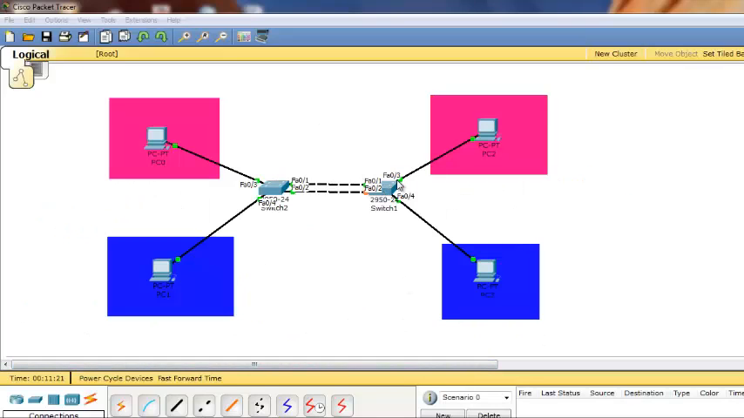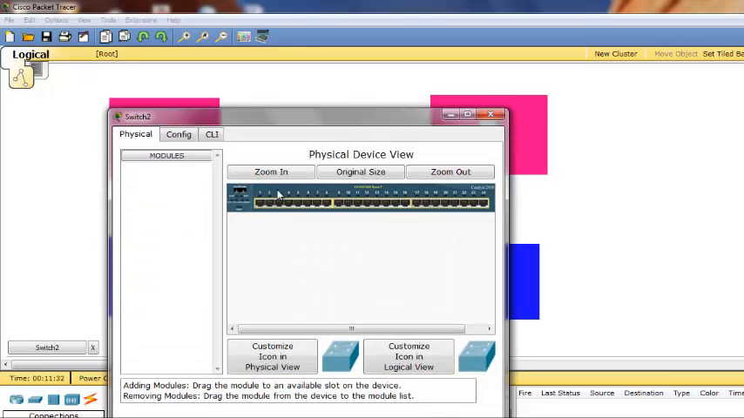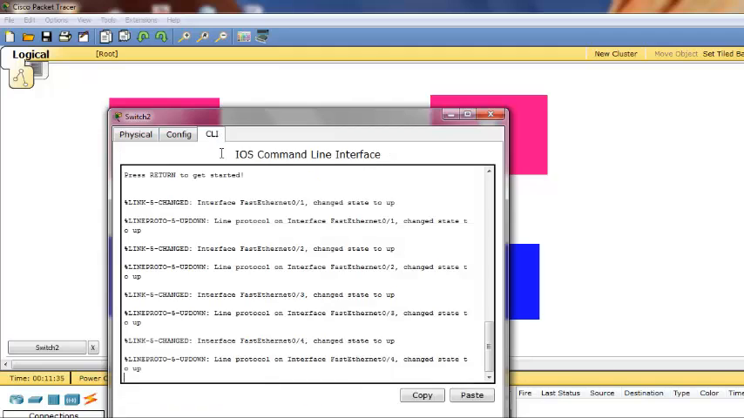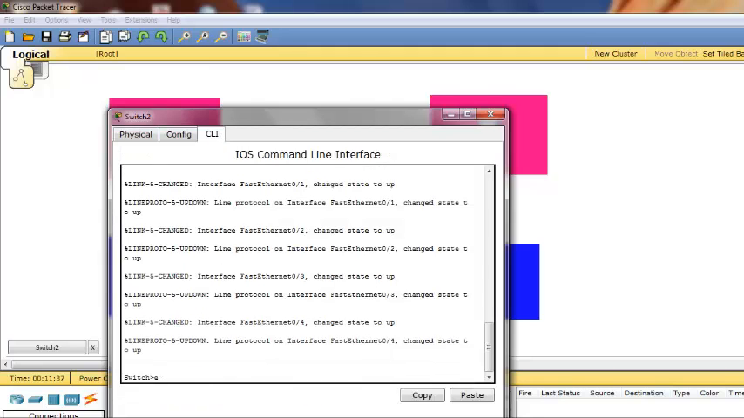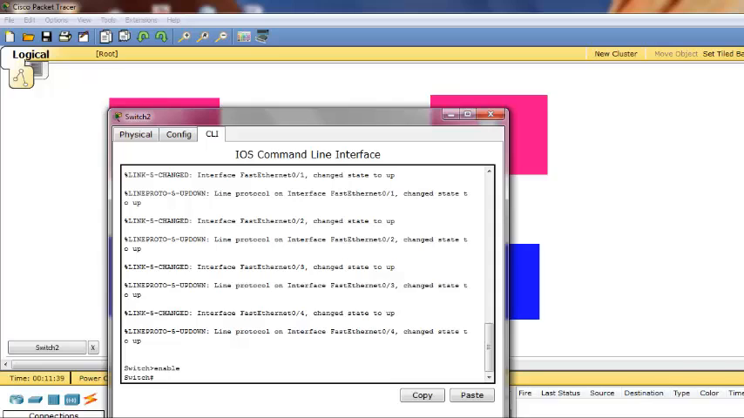We will now configure VLAN in these two switches. This is VLAN 10, the pink background, and the blue one is VLAN 20. Let's configure this switch first. Go to CLI, then enable, then configure terminal so that you can enter the global configuration. Make sure of the spelling, guys, okay?